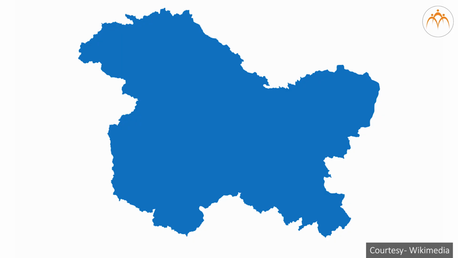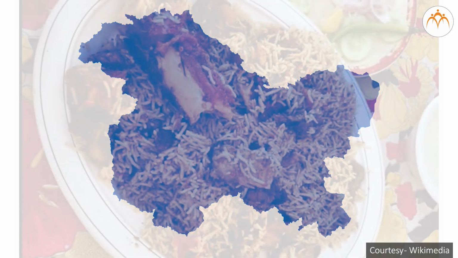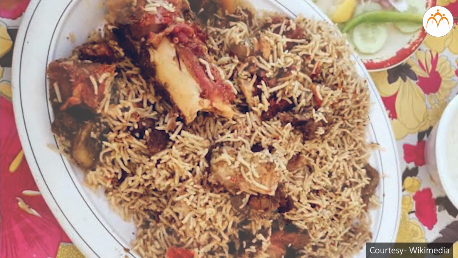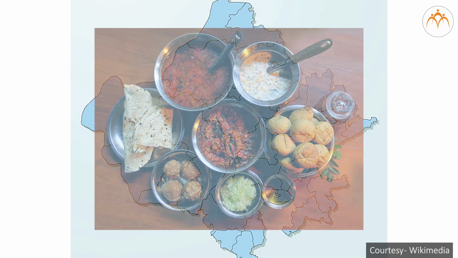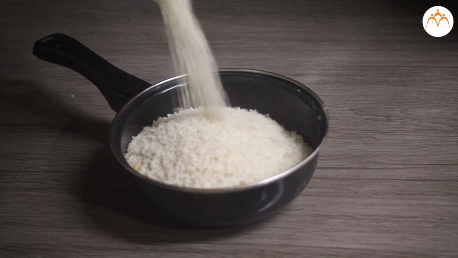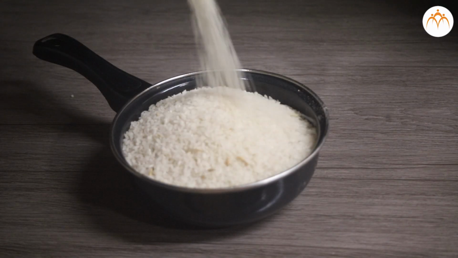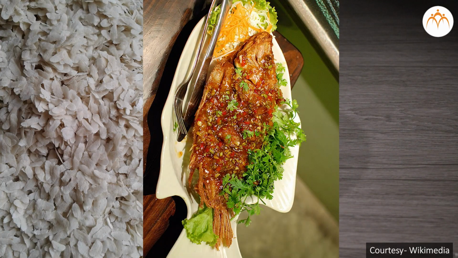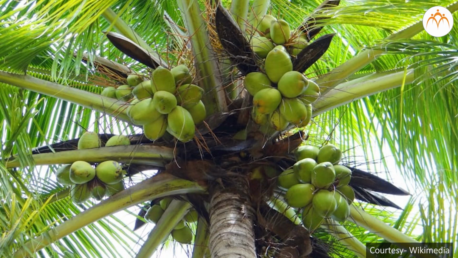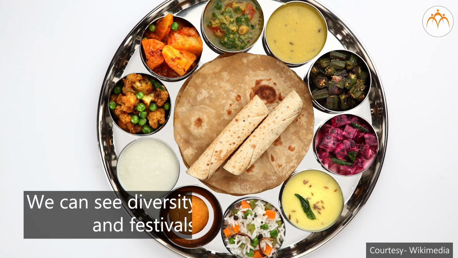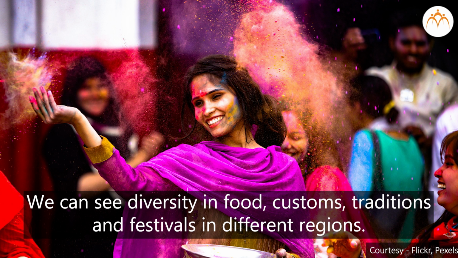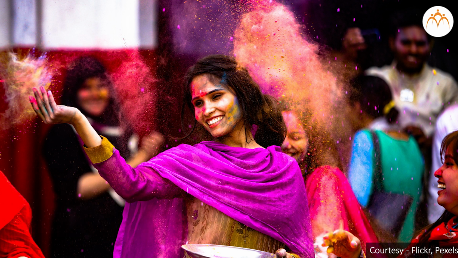In Kashmir, people eat food like spicy pulao and vegetables to overcome the cold atmosphere. In Rajasthan, due to scarcity of vegetables, people eat food items made from wheat and cereals, for example, dal bati churma. In Konkan, people eat food made from rice, rice flakes, fish and ragi, and fruits like coconut, mango and cashew nut. We can see diversity in food, customs, traditions and festivals in different regions.